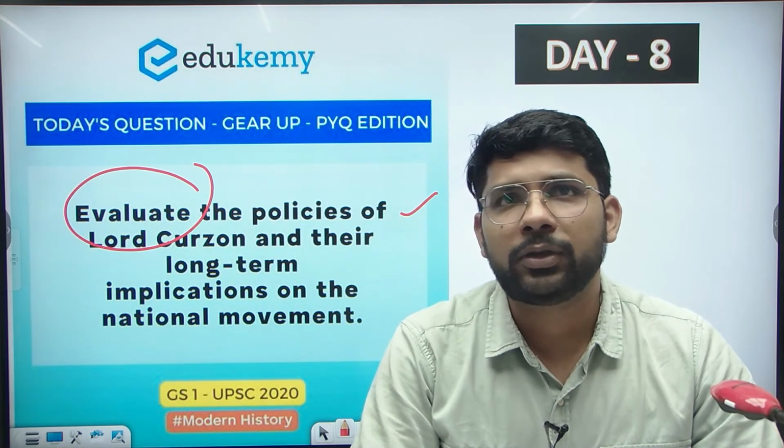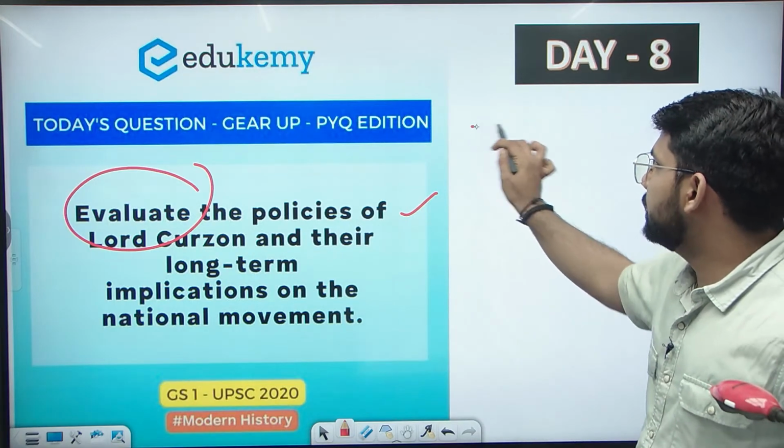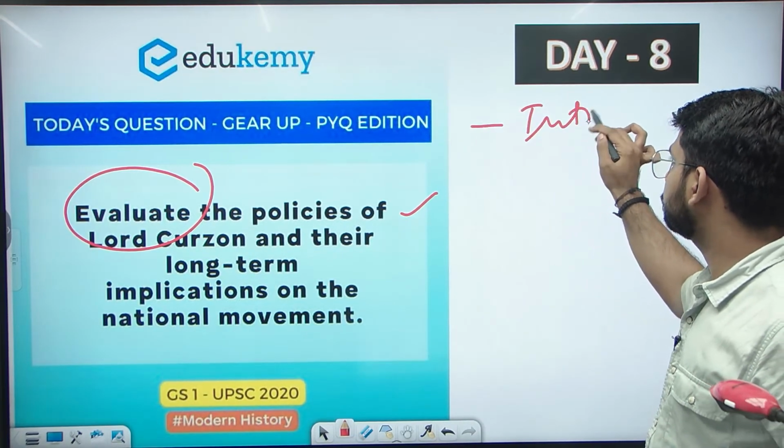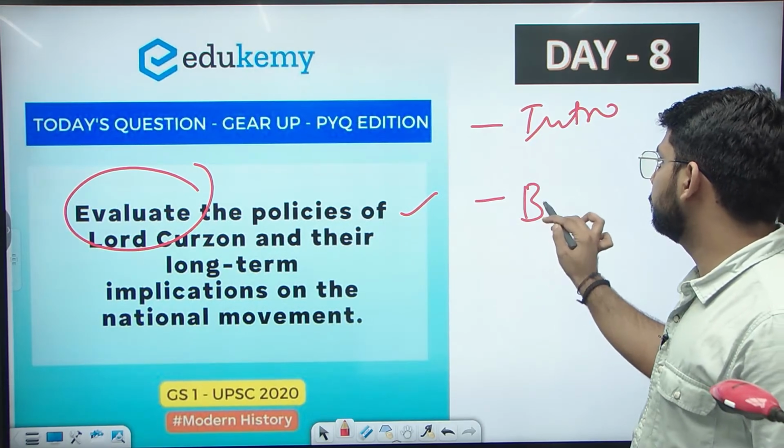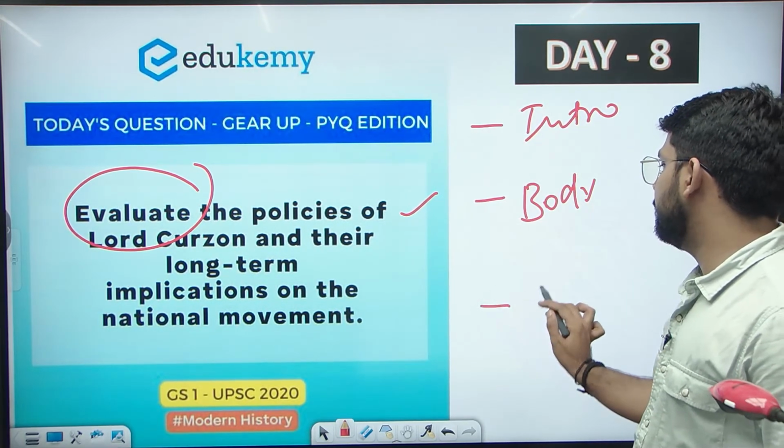So it's a 10-marker question. We will divide the answer into the introduction, then the body, and finally the conclusion.